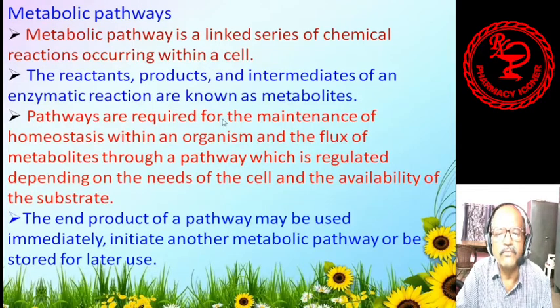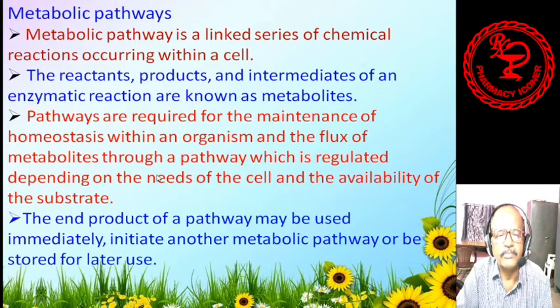Pathways are required for the maintenance of homeostasis within an organism, and that is maintained by these pathways. And the flux of metabolites through a pathway is regulated depending on the needs of the cell.